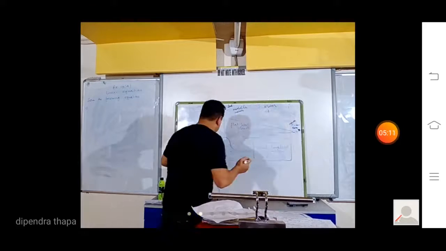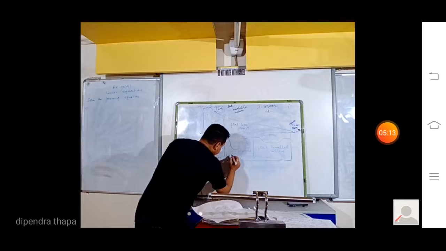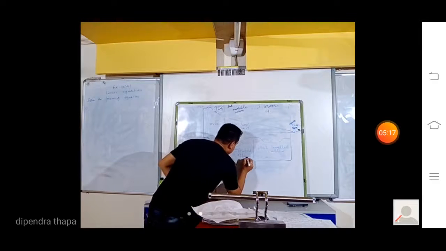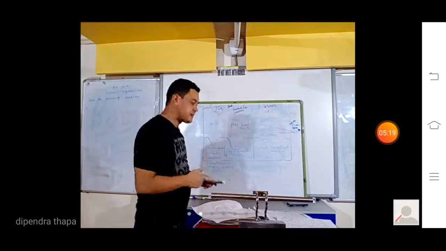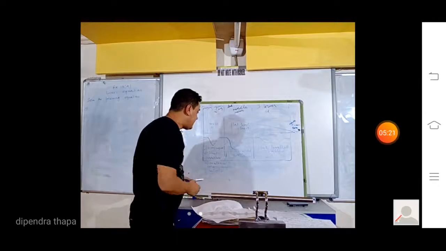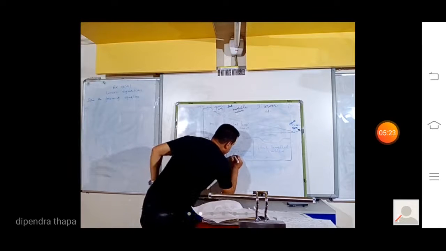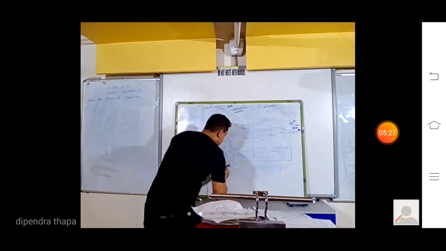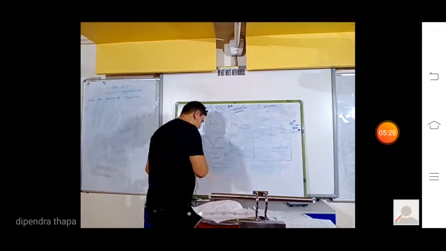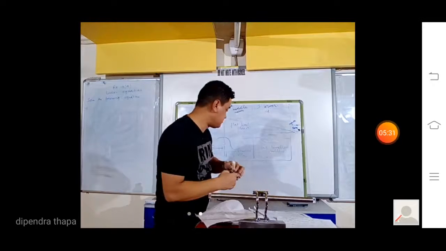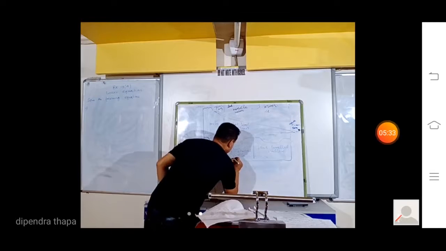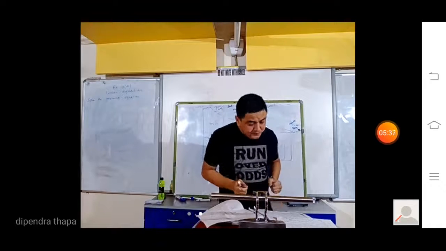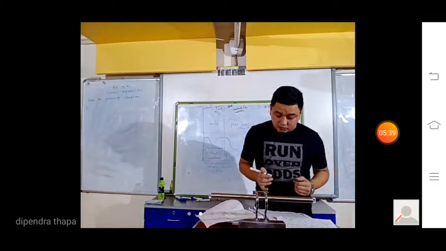So what is the slope gradient here? Here where it was steep, here it is gentle. G-E-N-T-L-E. The marker is not working, but you can understand what I'm writing there. It is called gentle. Not a single marker is working. Gentle slope. Now this stage is called the middle course.